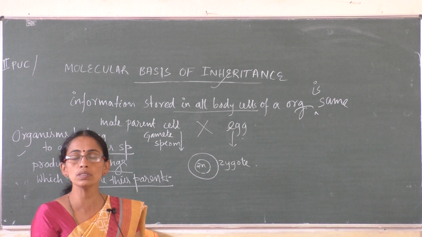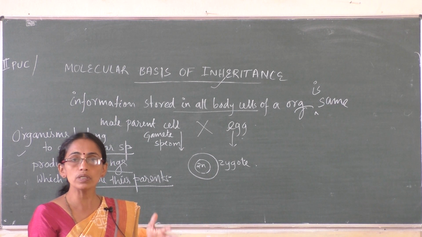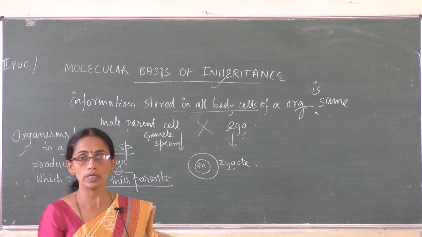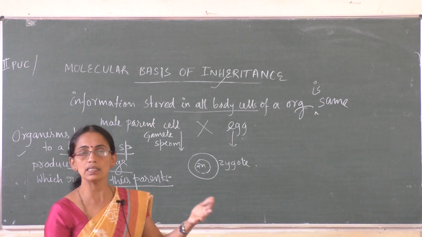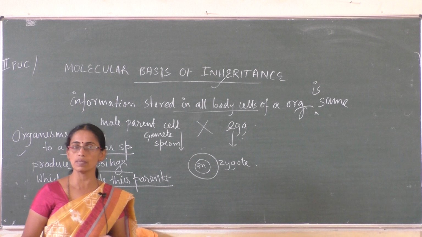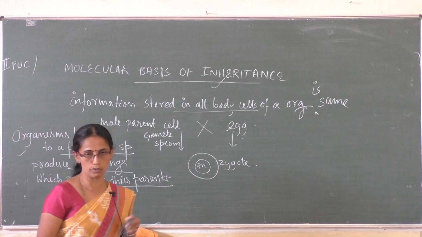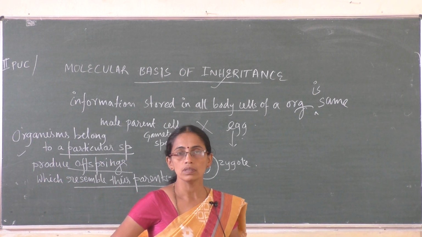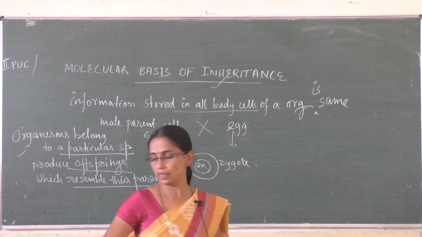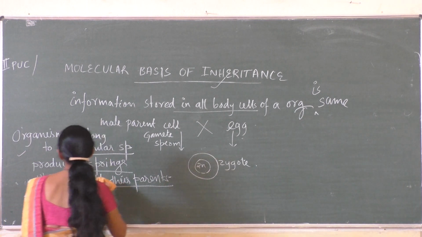That zygote undergoes division and differentiation and produces a new individual. Whatever information is stored in the zygote is expressed as a new individual, and that new individual resembles the parent. So the information stored is expressed as a new adult individual. The expression of information in the form of a new individual which resembles the parent is inheritance.